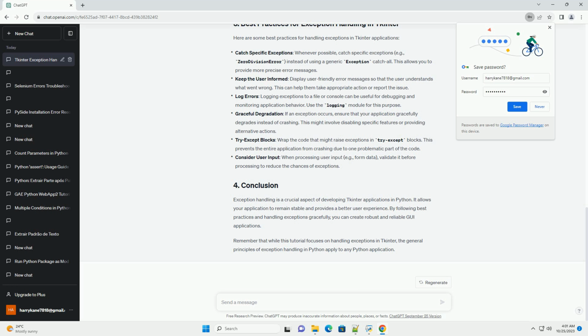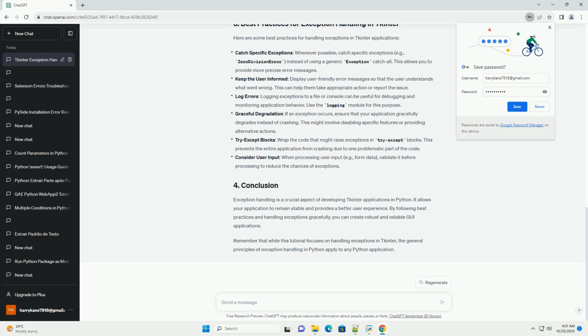The try block contains the code that may raise an exception. In this case, it's the conversion of the entry input to an integer. If an exception occurs, it's caught by the except block, which updates the label with an error message and prints the exception to the console. You can handle multiple exceptions by providing a tuple of exception types to the except block. This allows you to customize error messages for different types of exceptions.